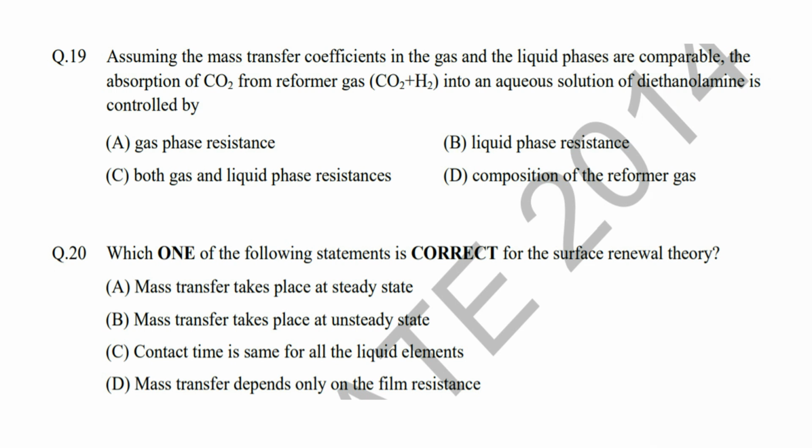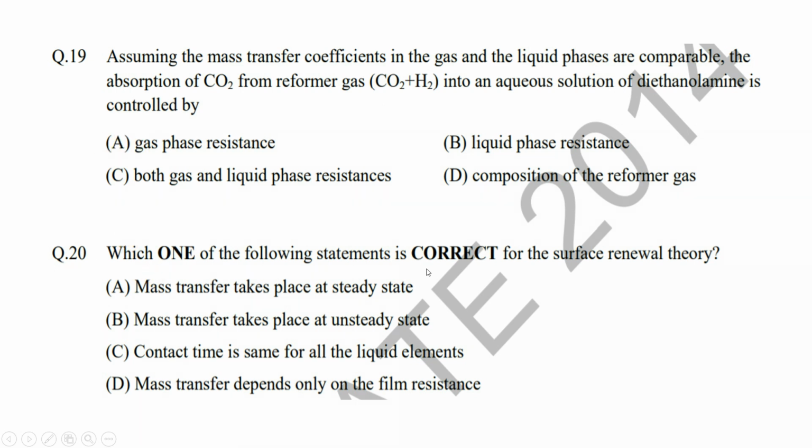If it is absorbing very fast, that means there is no resistance in the liquid phase. The gas phase resistance will control this, right? So absorption of the CO2 will be controlled by the gas phase resistance only. So option A is correct here.